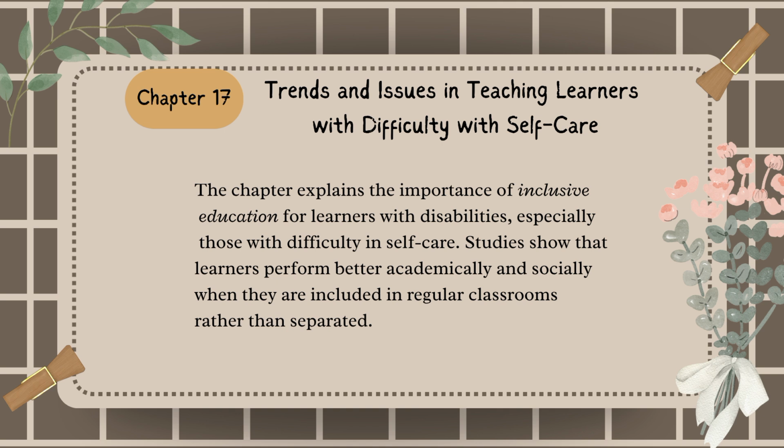And now, let's move on to chapter 17, which is trends and issues in teaching learners with difficulty in self-care. In this chapter, it explains the importance of inclusive education for learners with disabilities, especially those with difficulty in self-care. Studies show that learners perform better academically and socially when they are included in regular classrooms rather than separated.